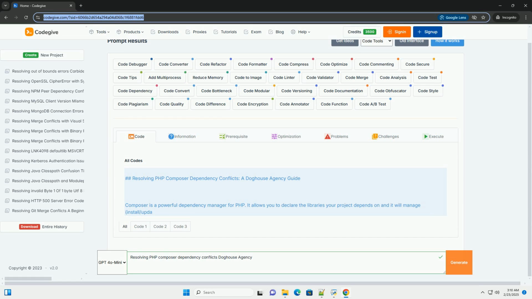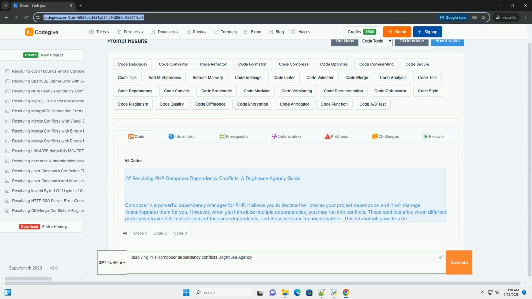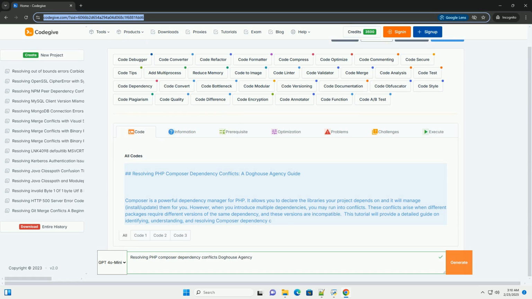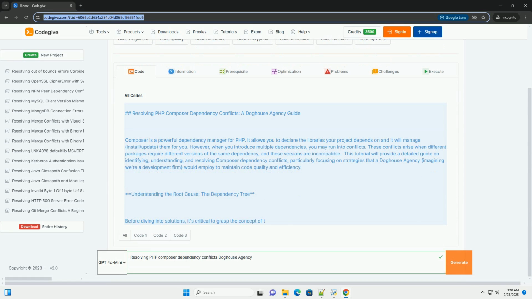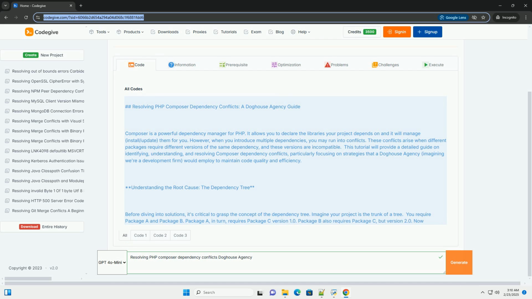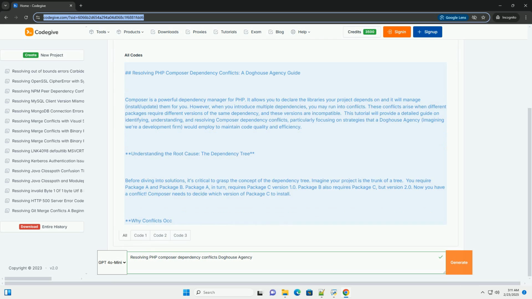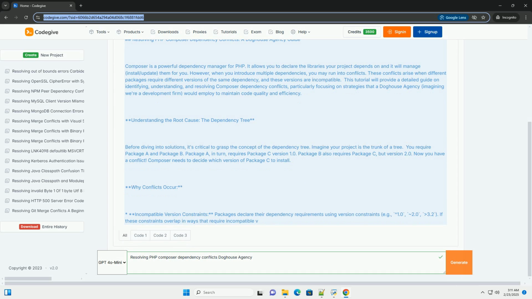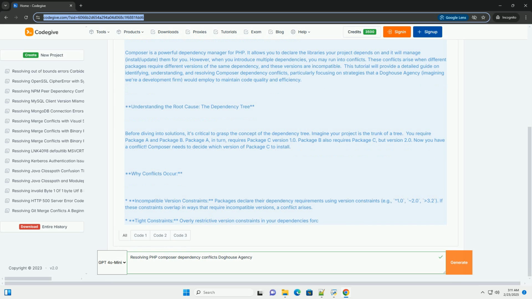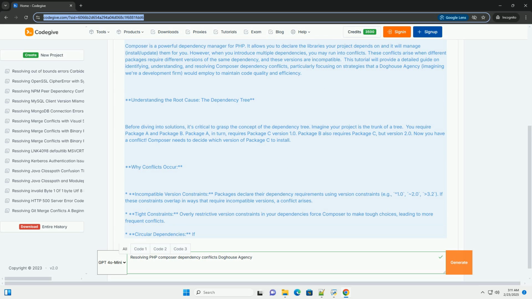Resolving PHP Composer Dependency Conflicts, a Doghouse Agency Guide. Composer is a powerful dependency manager for PHP. It allows you to declare the libraries your project depends on, and it will manage, install and update them for you. However, when you introduce multiple dependencies, you may run into conflicts. These conflicts arise when different packages require different versions of the same dependency, and these versions are incompatible.